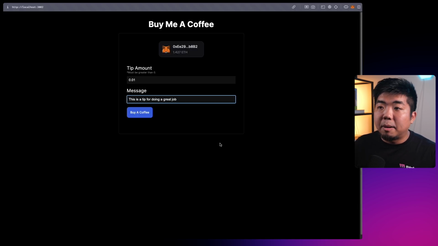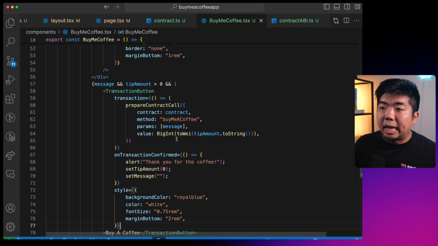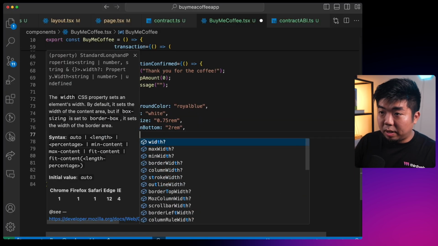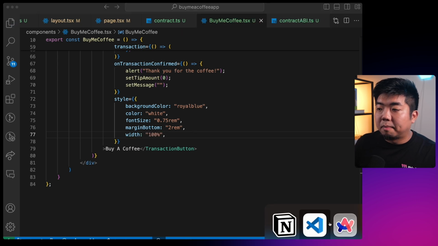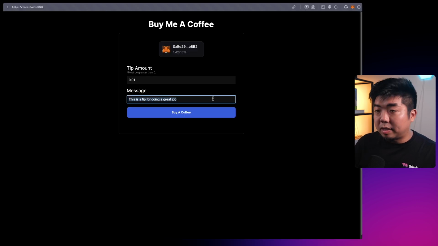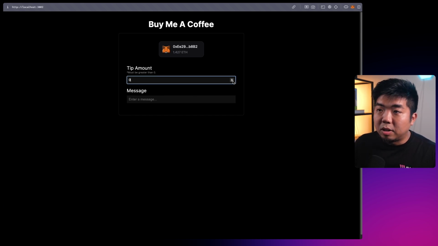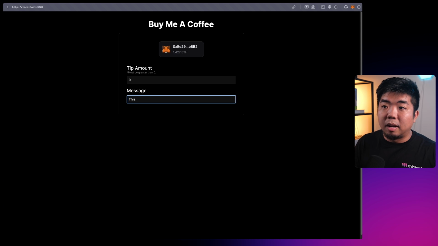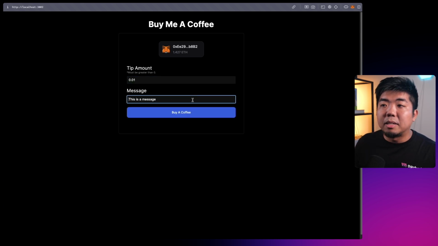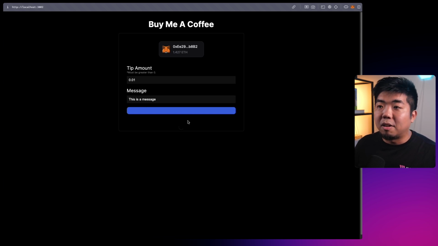If I come back to my app here, you can see now we have a buy a coffee button, and we can add a width of 100%. There you go. Now if I were to remove this message, you can see there is no longer a button, right? We want to make sure that there is a tip amount. So even if this was 0 and I started writing a message here, you can see I don't get the button, but once I add a tip amount and I have a message, I can then execute the function that says buy a coffee. So right here, we're going to tip 0.01 and say the message is "this is a message." So we'll just say buy a coffee.